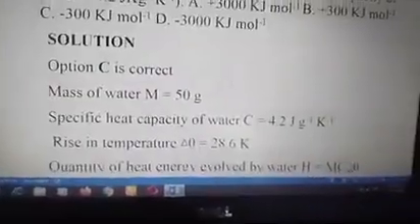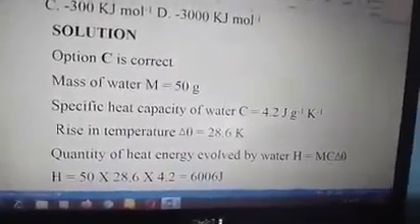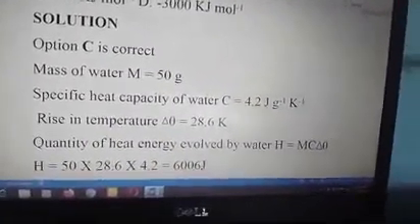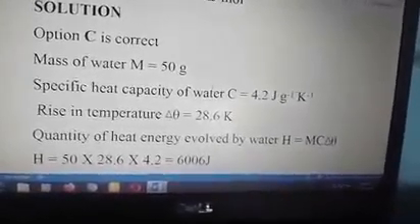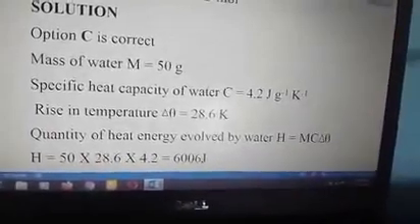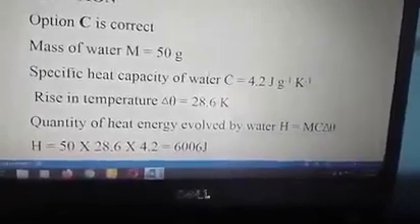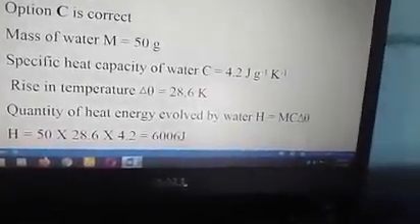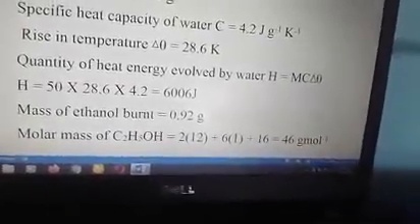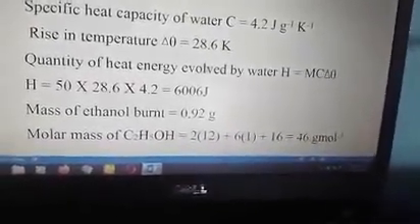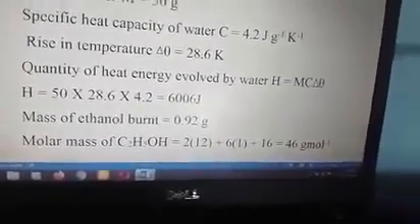Let's look at the solution. Option C is correct. Solving it, mass of water is 50 grams, given to you in the question. The specific heat capacity of water, C, is 4.2 joule per gram per Kelvin. The rise in temperature, delta theta, is 28.6 Kelvin, given to us in the question. The quantity of heat energy evolved by water, which is H equal to mc times change in temperature, is given by mass of water 50 times specific heat capacity of water, which is 4.2, times the change in temperature, which is 28.6. That gives us 6,006 joules of heat evolved from water.